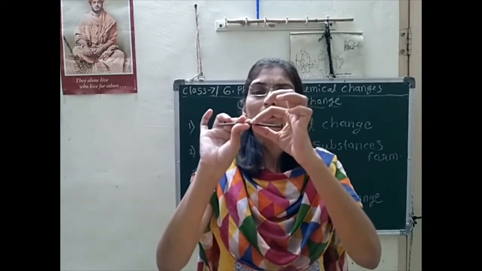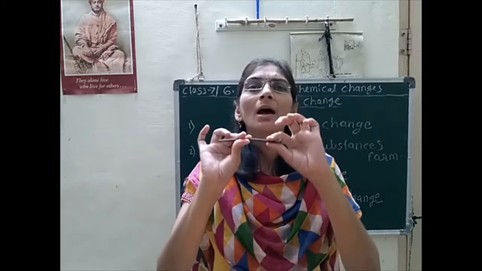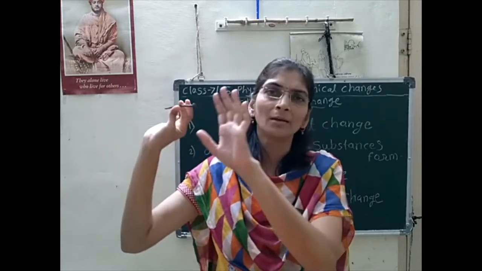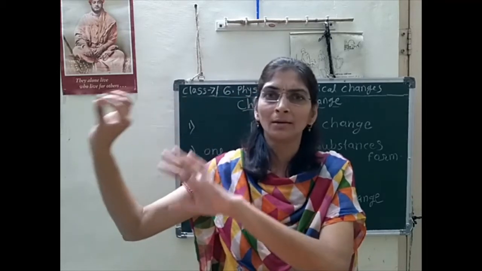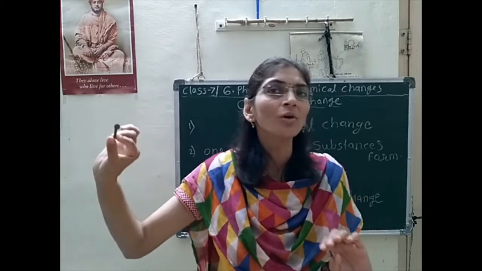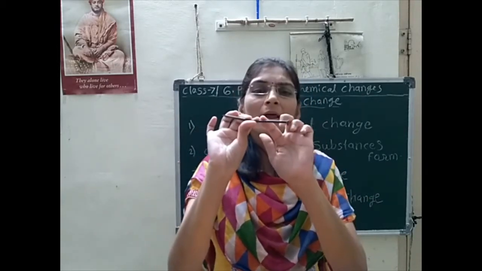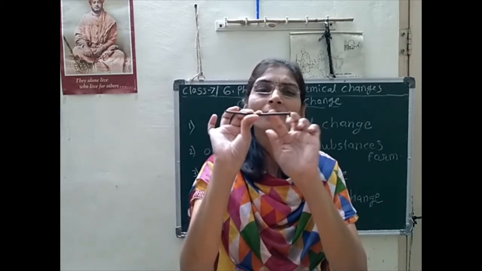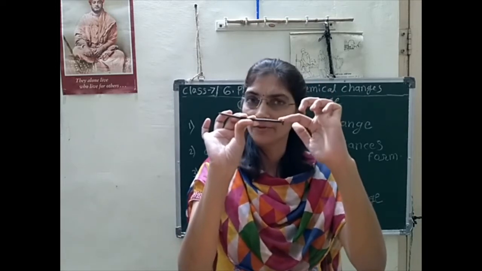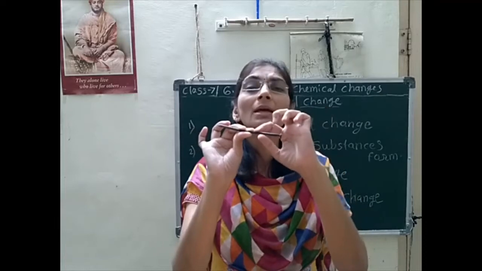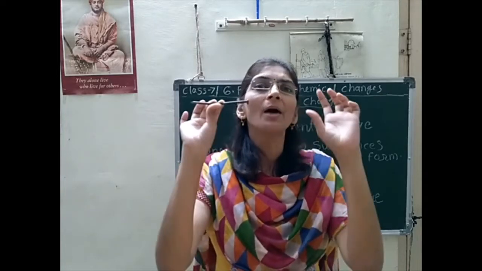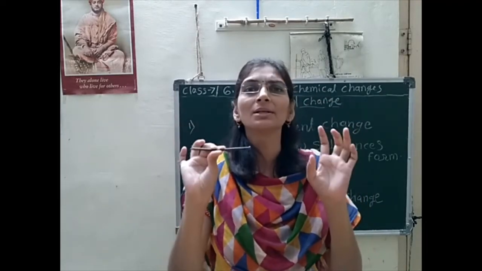If we leave it in the atmosphere, what will happen? After some time, a brown colored layer forms on the surface of that nail, or any iron substance. Have you noticed that?